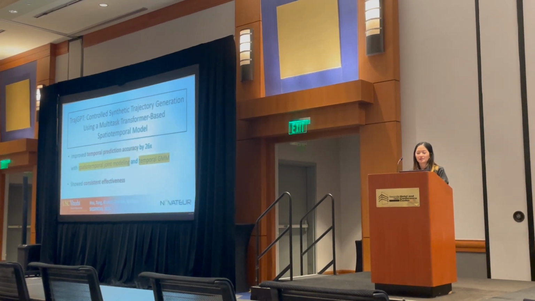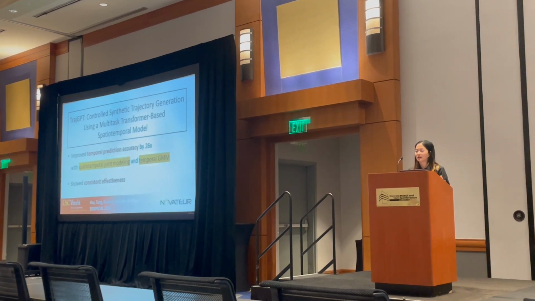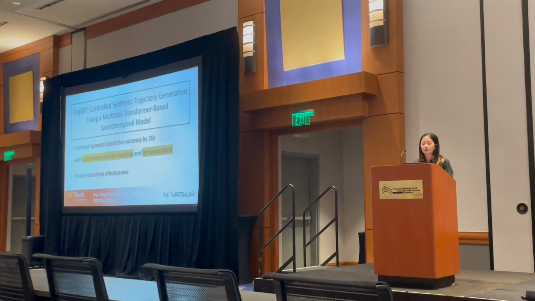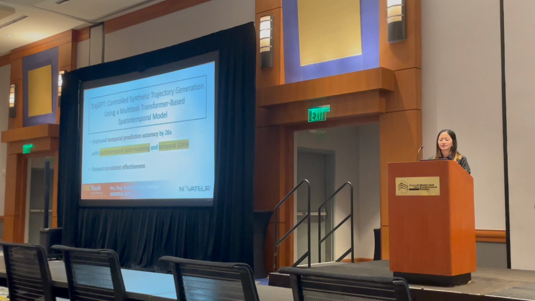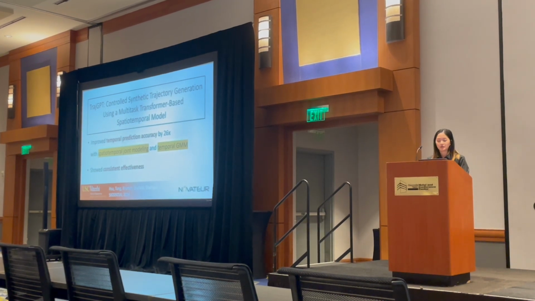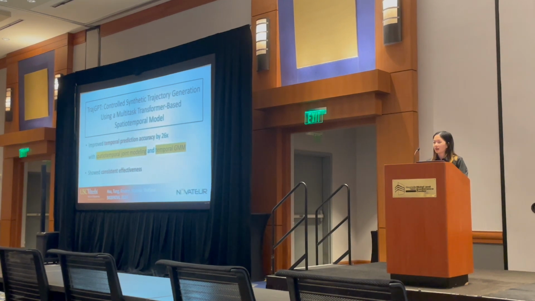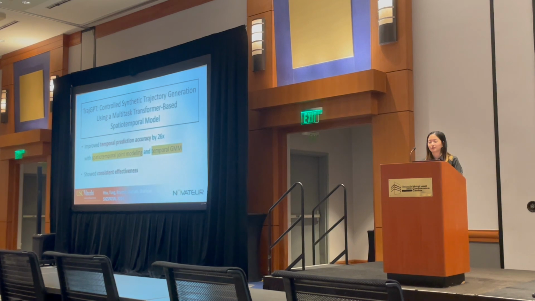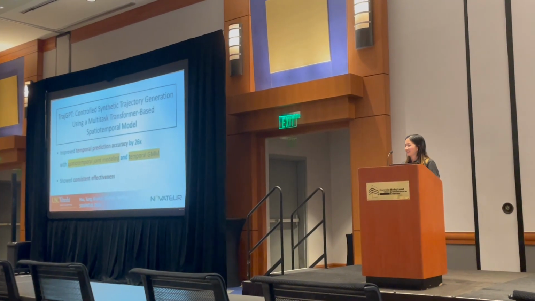In summary, in our work, we use ChatGPT to control synthetic trajectory generation. We introduced a multitask way to train this transformer for spatial temporal modeling for the missing visits prediction. And we improved temporal accuracy by around 26 times with our spatial temporal joint modeling approach and our temporal Gaussian mixture model approximation. We also showed consistent effectiveness across different experiments. Please refer to our paper for that. And that concludes our presentation. Thank you.